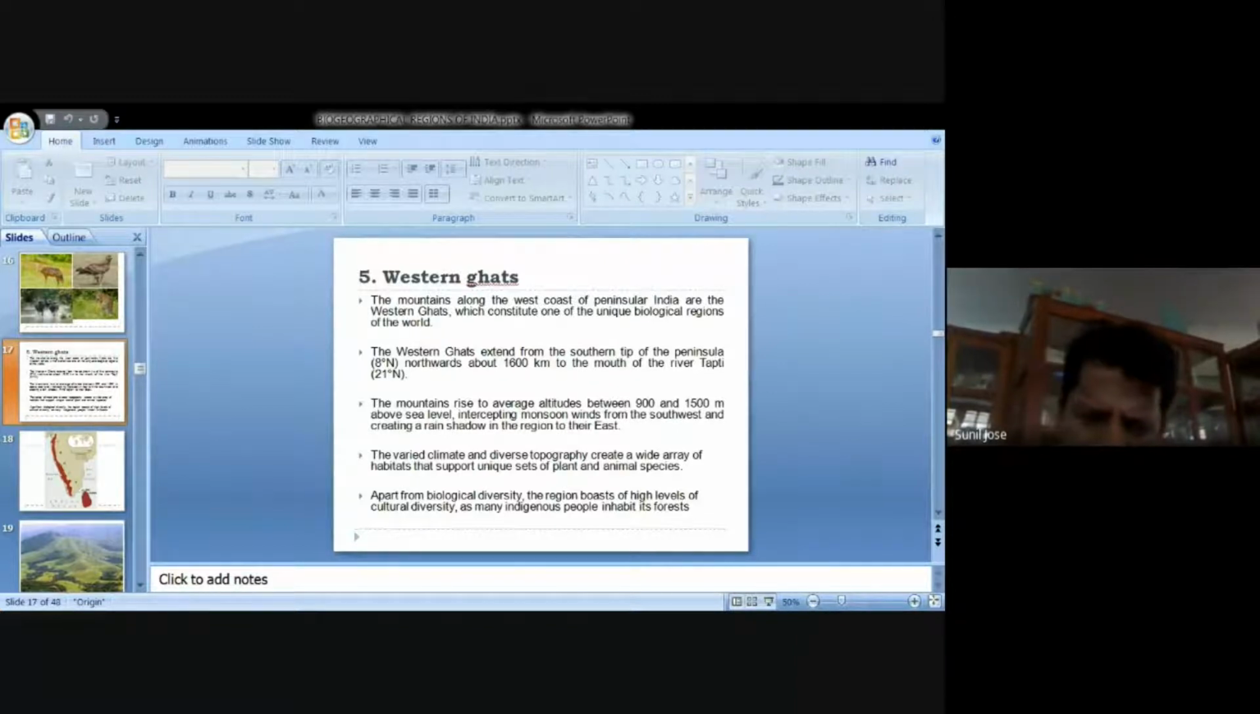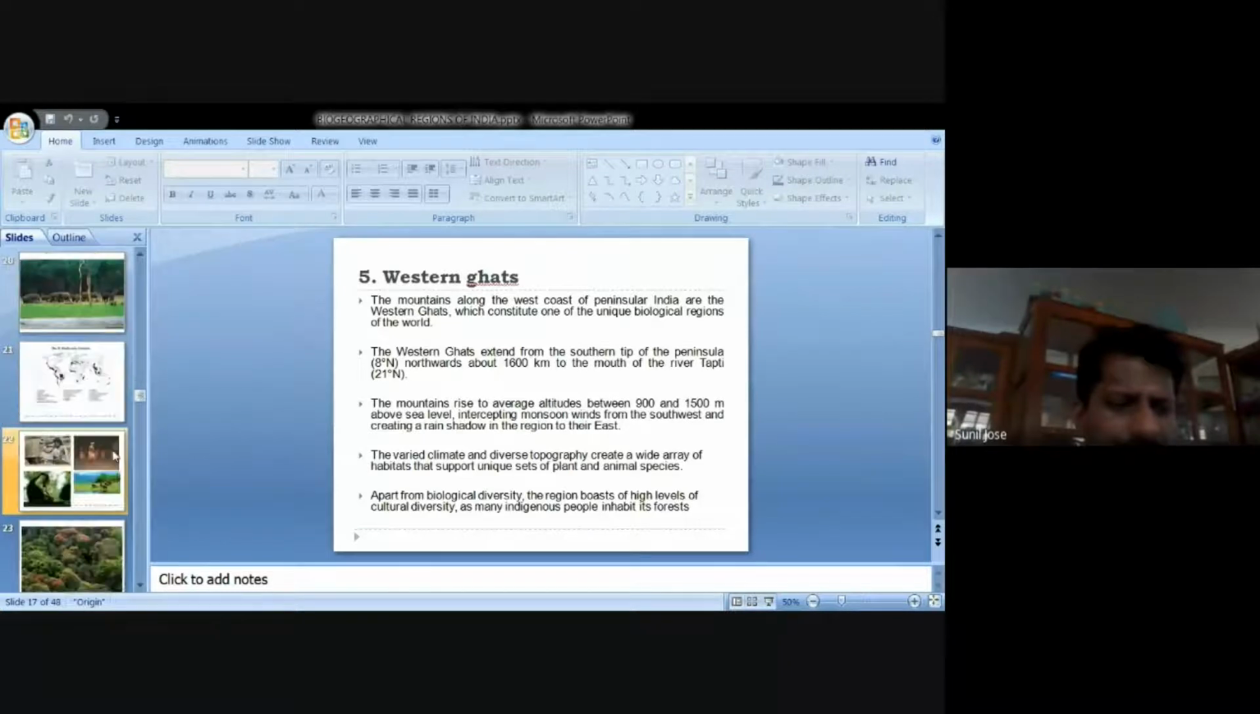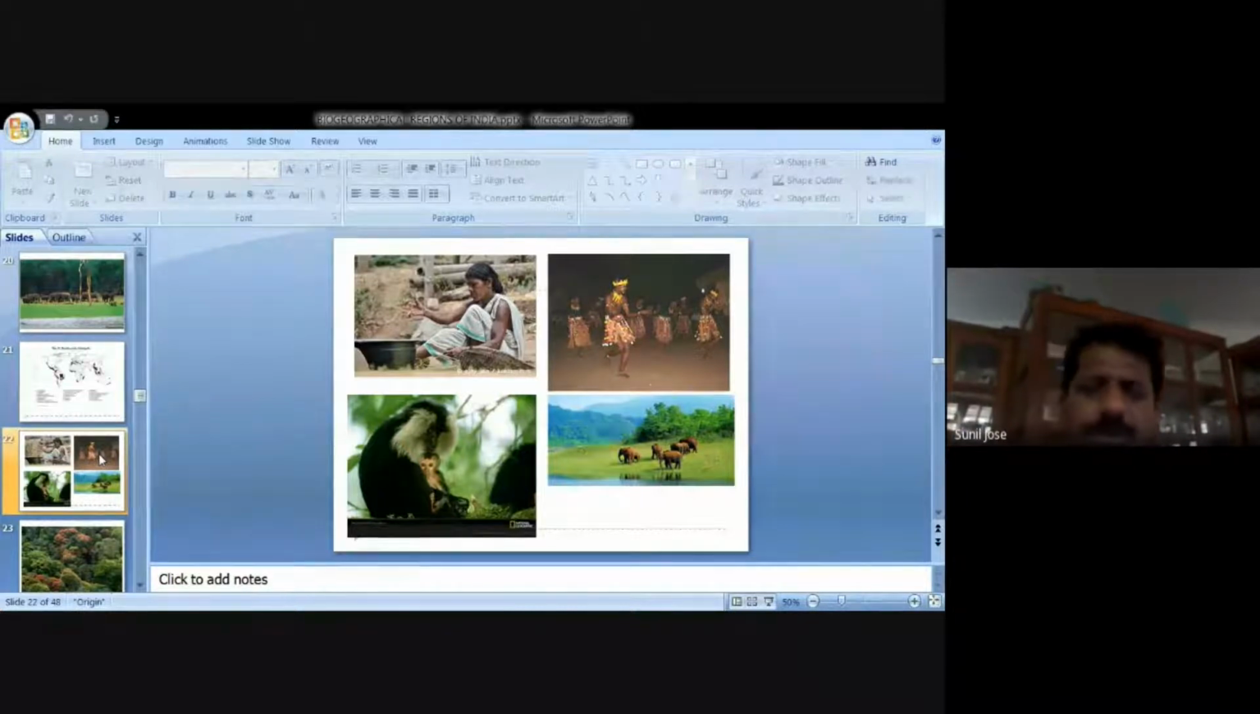Then, similarly to this biological diversity, this region also has a lot of cultural diversity. If you look at this map, I will show you some photos here. There are different types of tribal people, and they have their own culture. Because of modern development, many of these tribal people in Kerala as well as in Karnataka and Maharashtra are facing a lot of problems to their culture. Because if you look